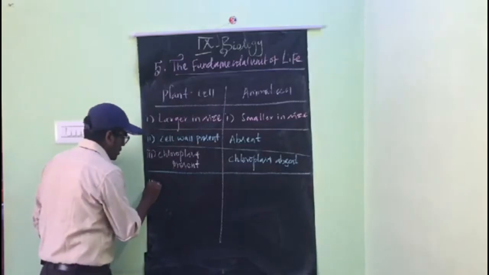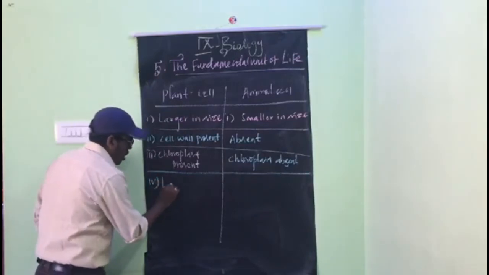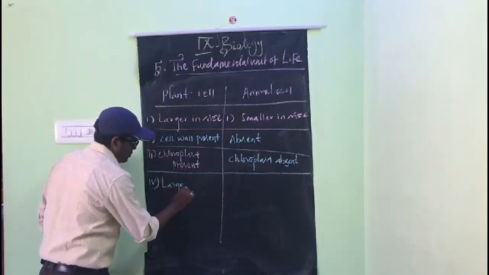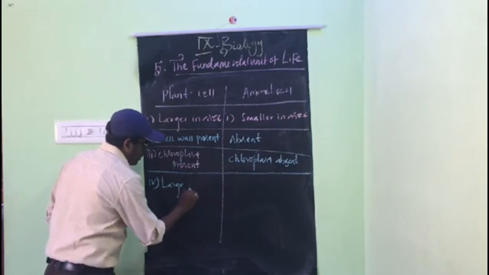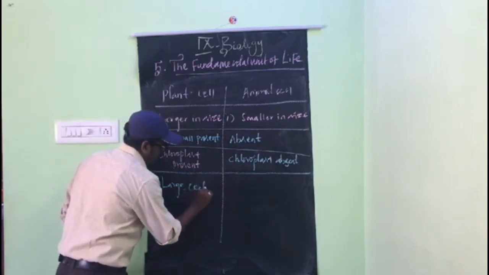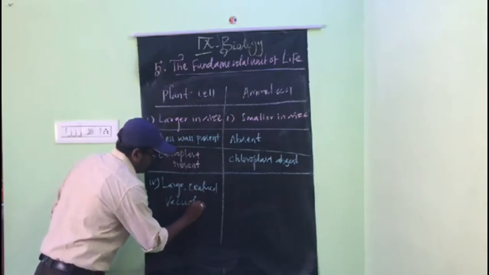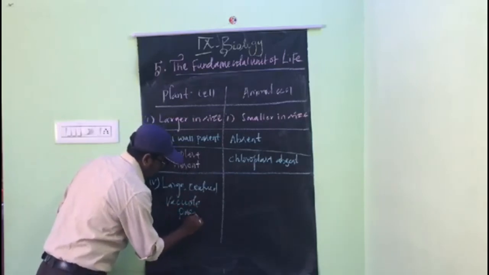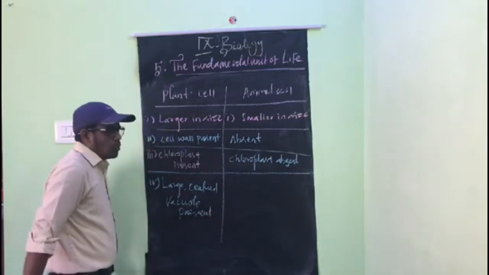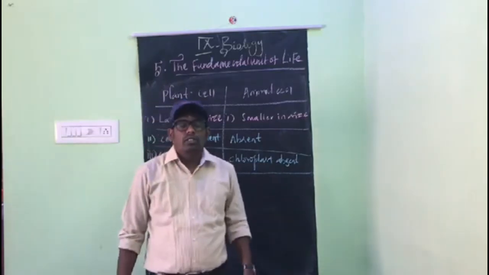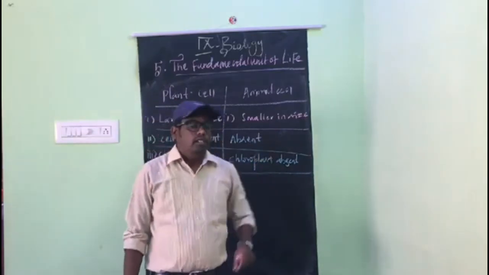And here a large central vacuole is present. So only a single vacuole is present, but in the center.